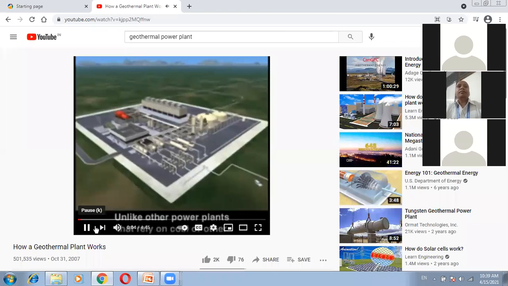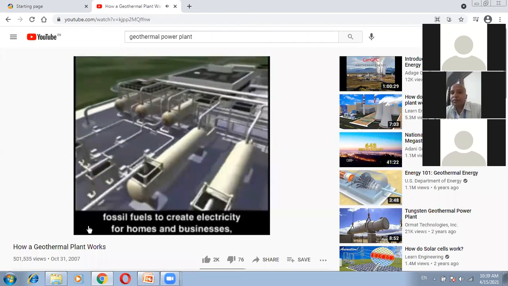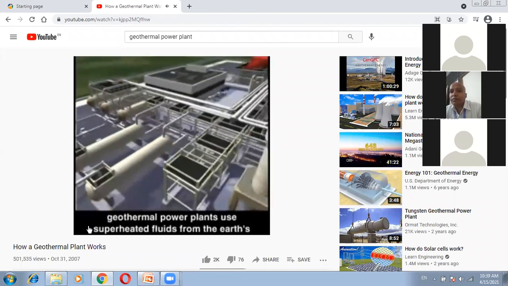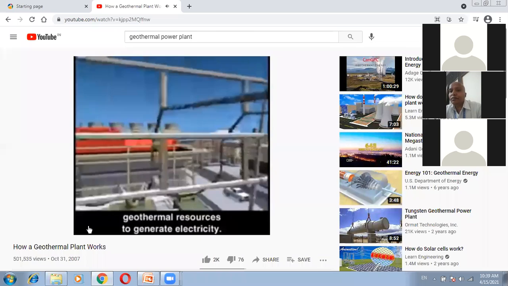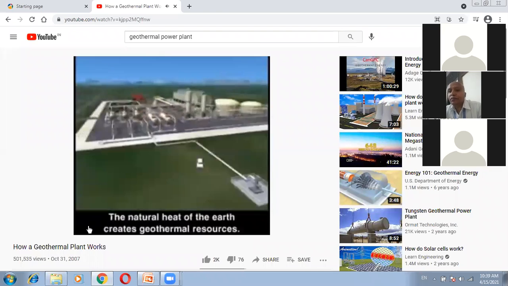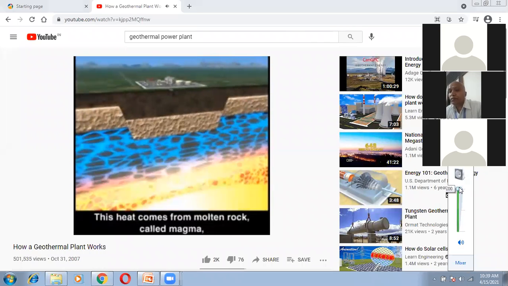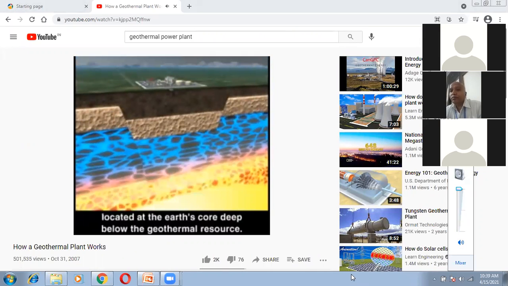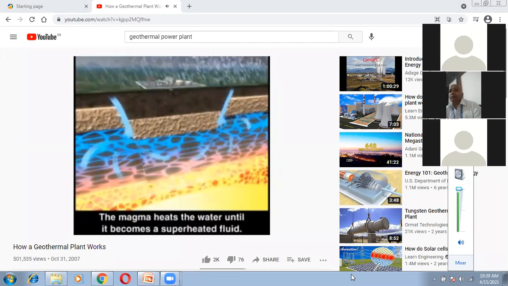Power plants. Unlike other power plants that rely on coal or other fossil fuels to create electricity for homes and businesses, geothermal power plants use superheated fluids from the Earth's geothermal resources to generate electricity. The natural heat of the Earth creates geothermal resources. This heat comes from molten rock called magma, located at the Earth's core, deep below the geothermal resource. Over thousands of years, rainwater seeps through cracks in the Earth's surface and collects in underground reservoirs. The magma heats the water until it becomes a superheated fluid.